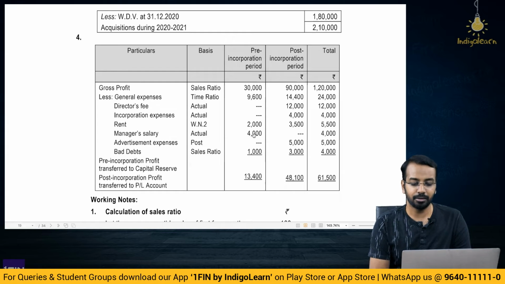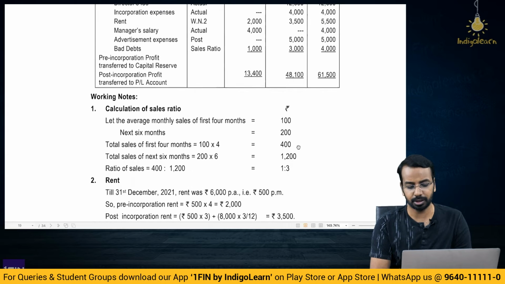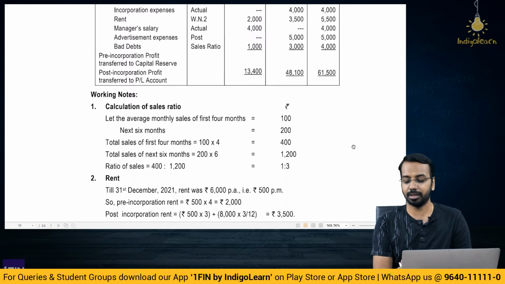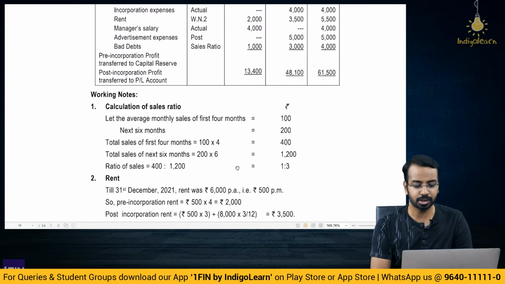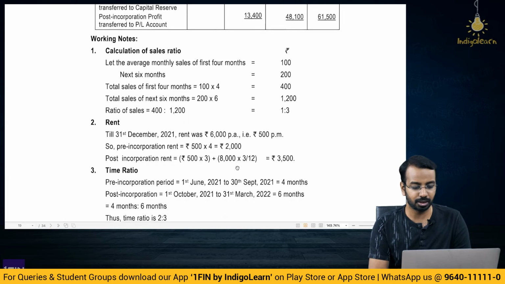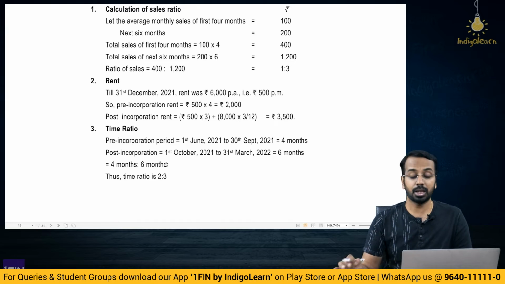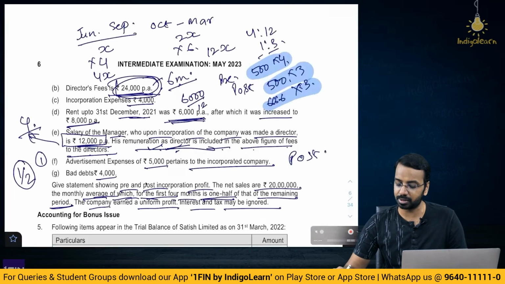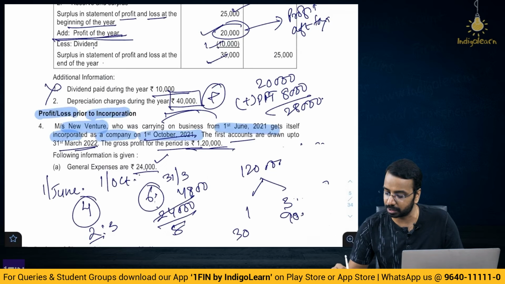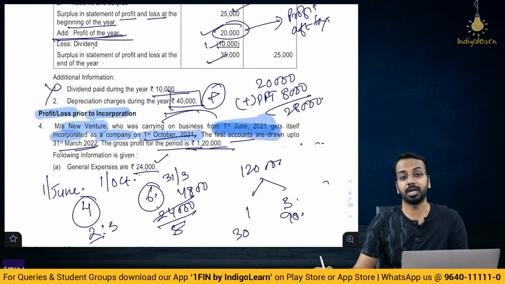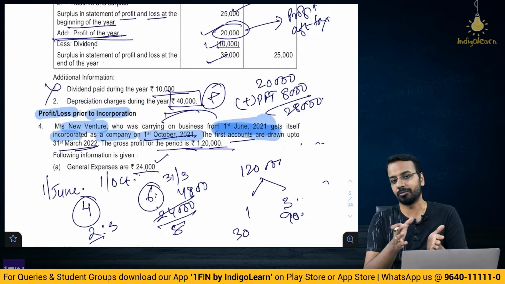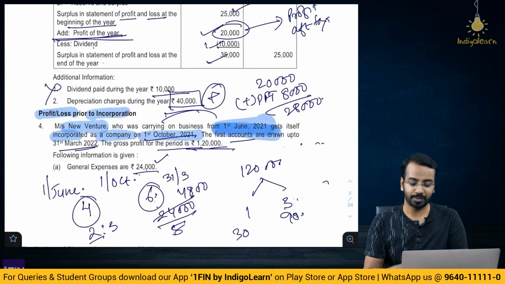Then manager salary 4,000 for 4 months. Advertisement expenses is always post, is given to be post. Bad debts in the ratio of sales ratio, that is all you have to calculate, right. They have taken 100 and calculated the ratio, we have taken x and calculated the ratio, it is the same thing. Rent we have already done the detailed calculation. Time ratio also we have already done the detailed calculation. Now, one thing where you can get confused or sometimes you assume is here it is not starting of the period, it is not a full 12-month period, it is only a 10-month period, right.